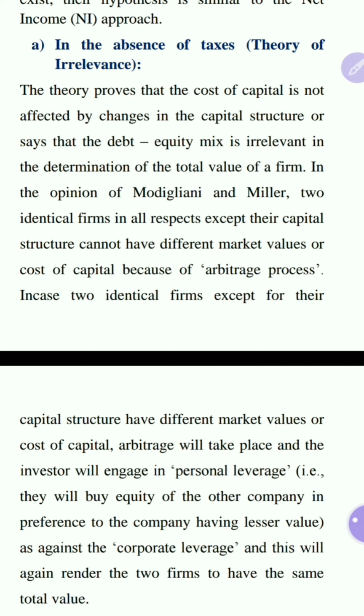The main concept here is the arbitrage process, which plays an important role in the Modigliani and Miller model. According to this theory, the capital structure will not affect the determination of the total value of the firm.